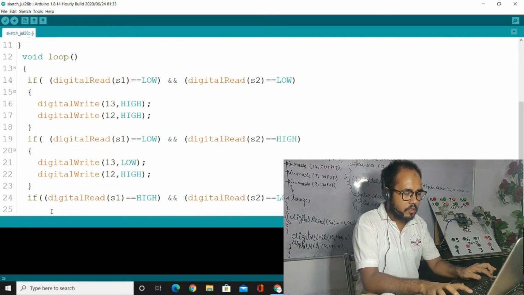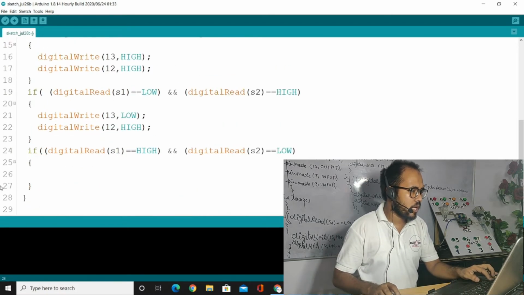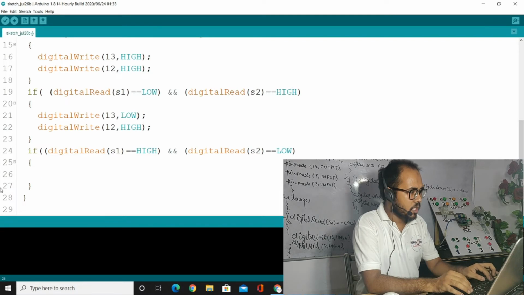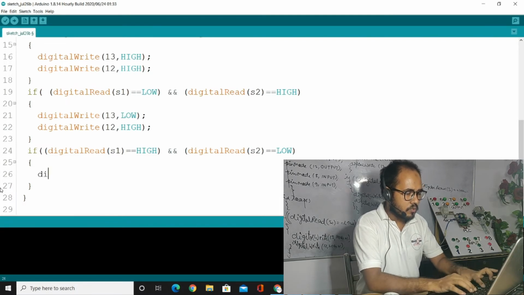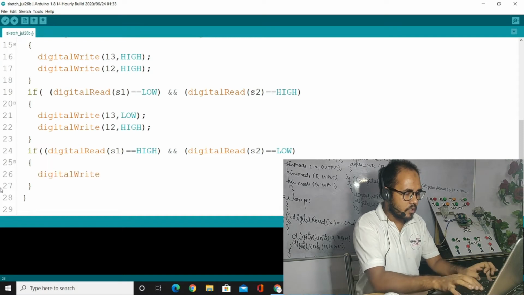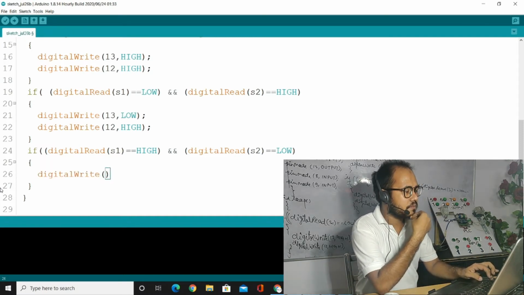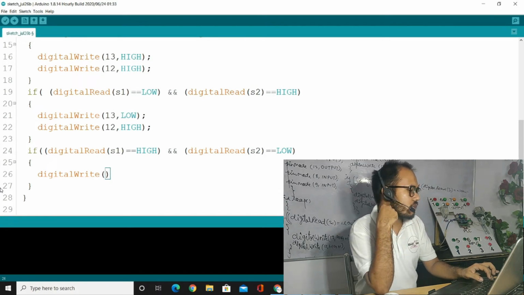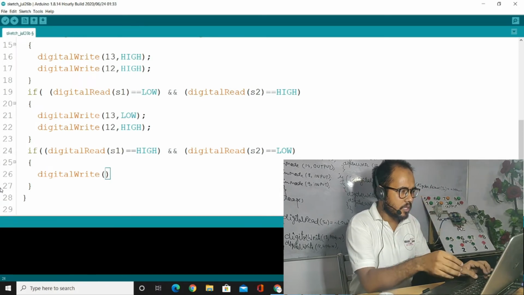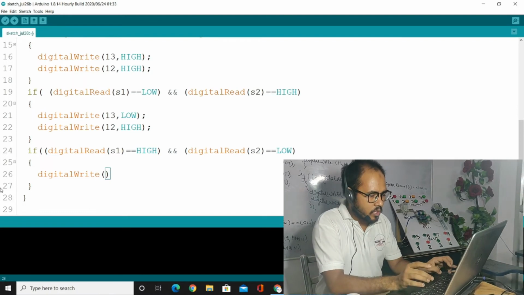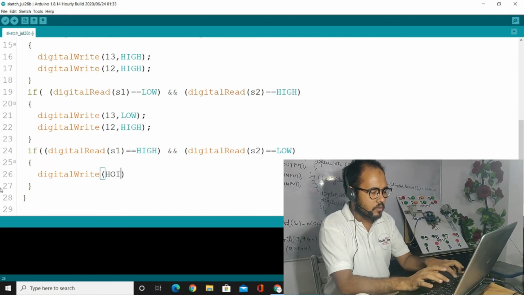Then what will be here, now we have to write here digital write. That means now you could see that we have decided that 13 number will be high and 12 number will be low. 13 number will be what, high.